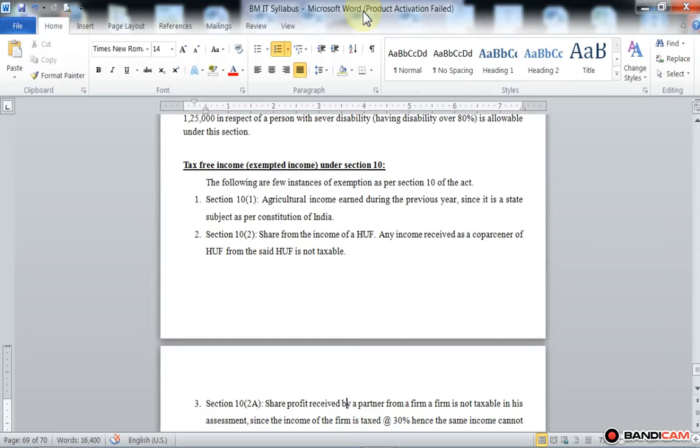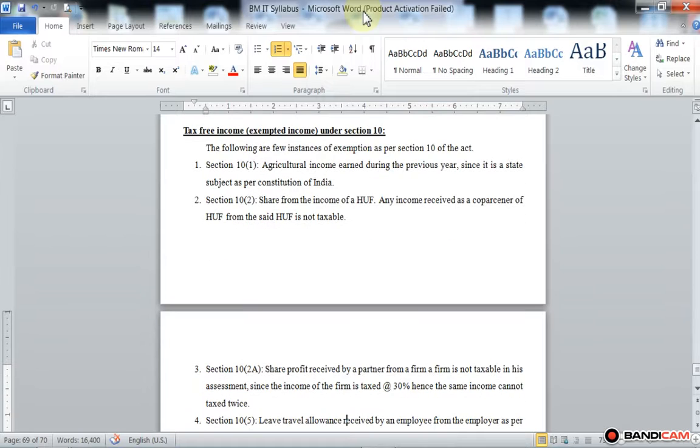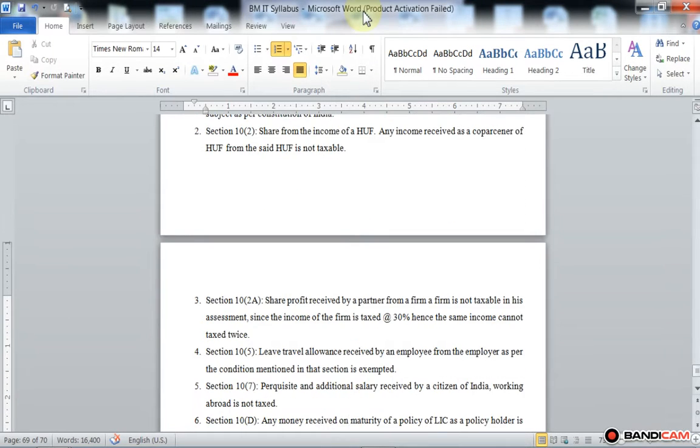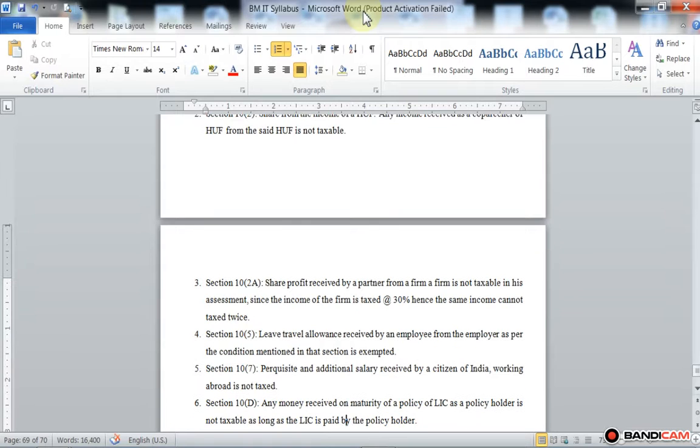Then section 10 subsection 2A: the share of profit received by a partner from a firm is not taxable in his assessment, since the income of the firm is taxed at 30%, hence the same income cannot be taxed twice.